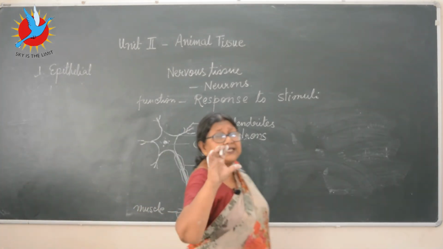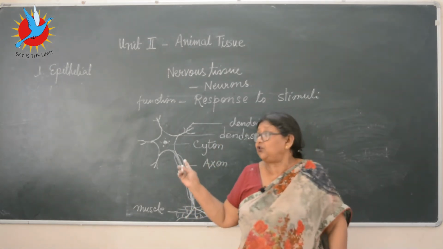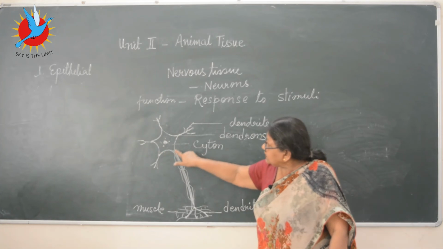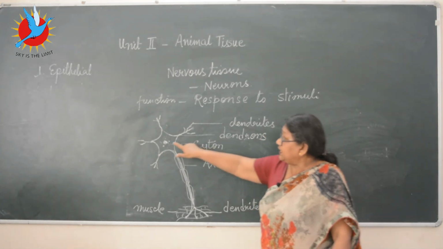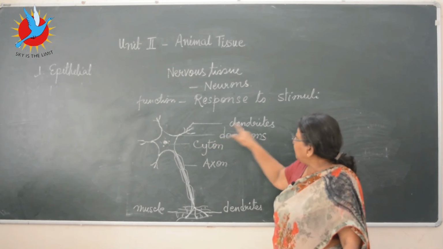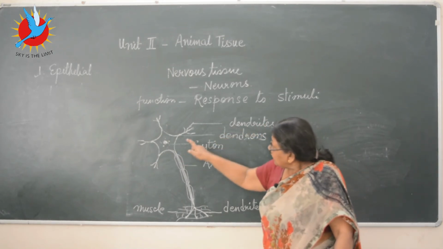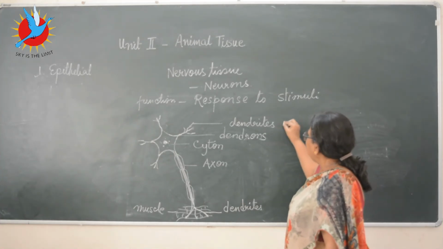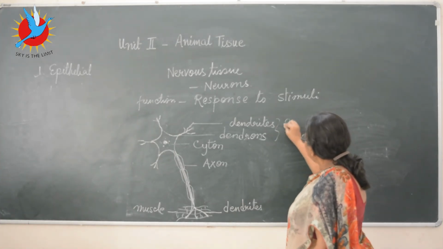So this is the main cell body of the nerve, this is one neuron, made out of the cell body. The cell body is called the cyton. You can see the nucleus here with the branches called the dendrons, and finer branches, dendrites. The only thing you have to remember very clearly is this part, the dendrites and dendron, they receive.